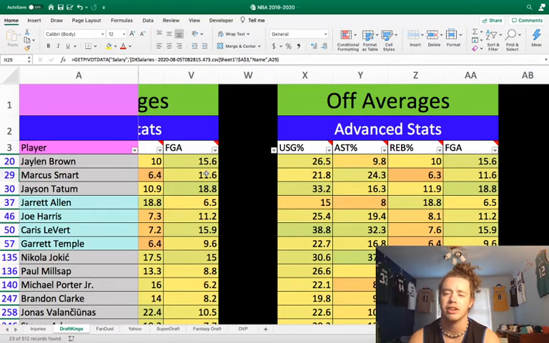I expect him to be pretty highly owned, because all three of these guys will probably be pretty decently owned because they're playing Brooklyn and everyone knows Kemba's out, but they're all good plays, and I don't think any of them should be so chalky that you're going to need to get off of them.